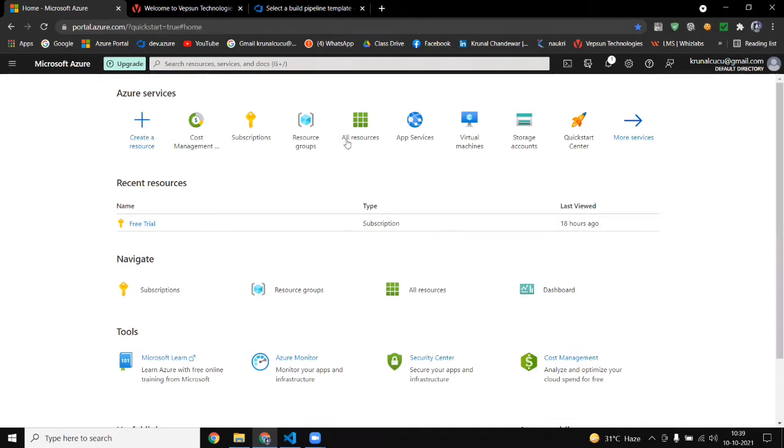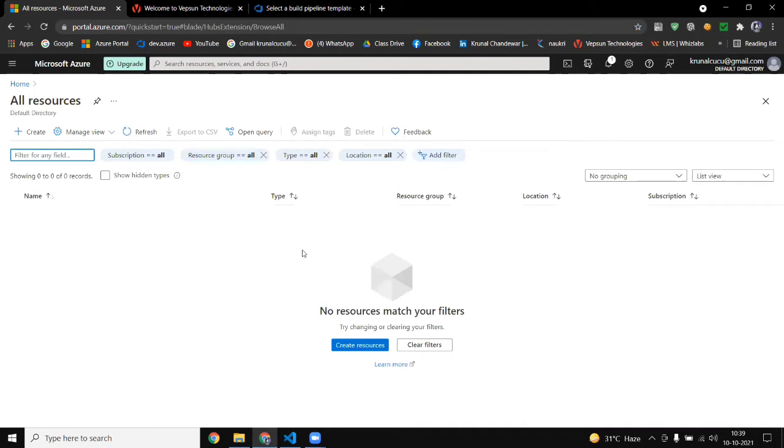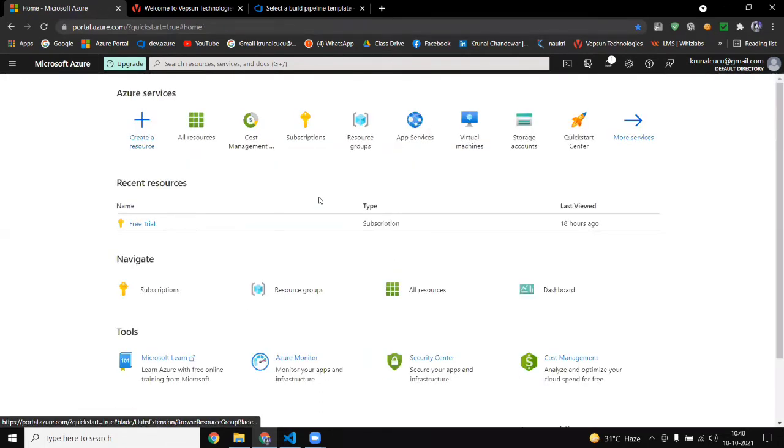So don't forget to click on all resources. If you have knowledge of Microsoft Azure, always click on all resources and you will get the list of resources you have. Select them and delete them. If you are not deleting, tomorrow you will get a billing of 500, because the day before yesterday one of my resources was active, and after that I got a billing of 500. So always click on all resources, select your resources and delete them.